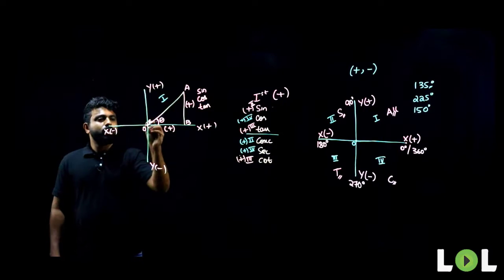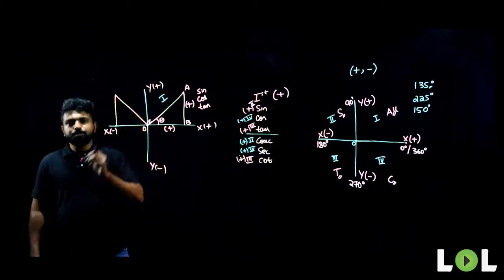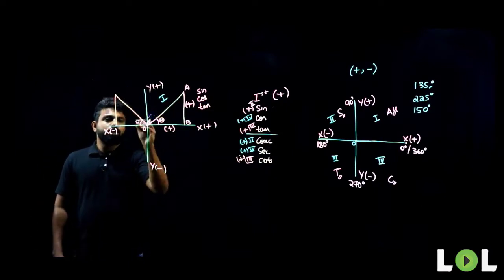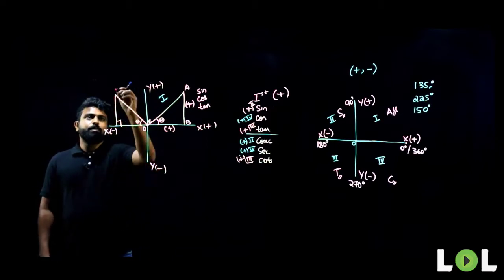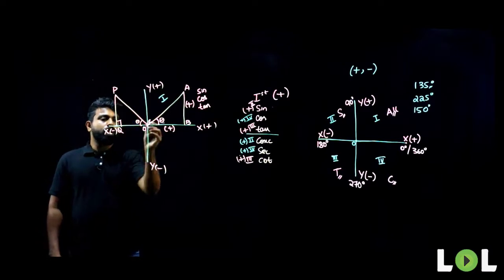What about my second quadrant? I'll draw another triangle here. I'll take the value of theta. You can take any theta, here or here, you will get the same answer. Let me call this P, Q and O.